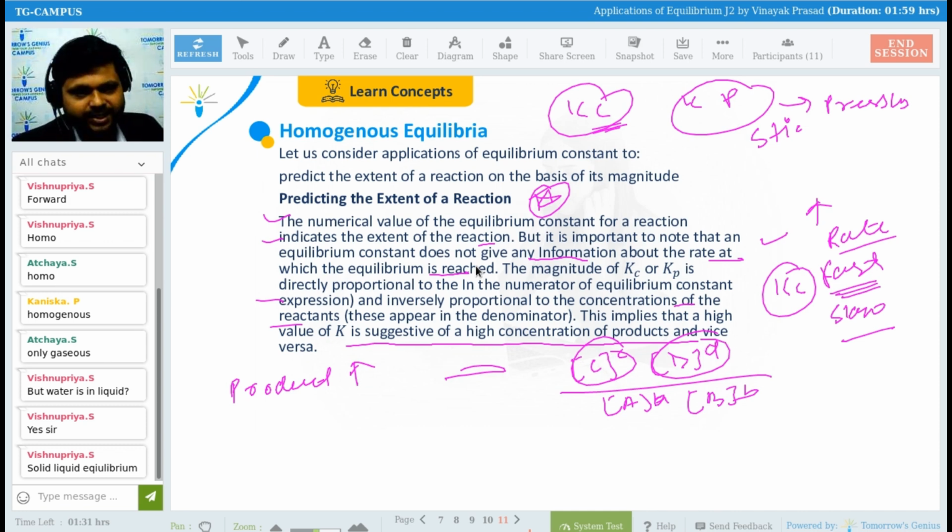Product is related to the concentration of C and concentration of D. So if the concentrations of C and D are high, then the product will be more. And if the concentrations of B and A are less, it means we have lesser reactant. Is there any problem till here?